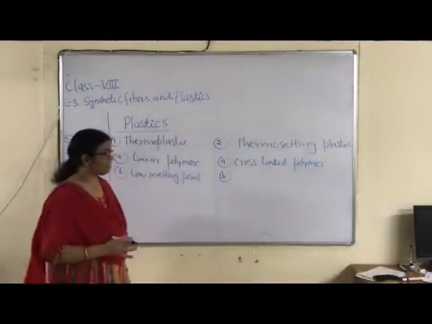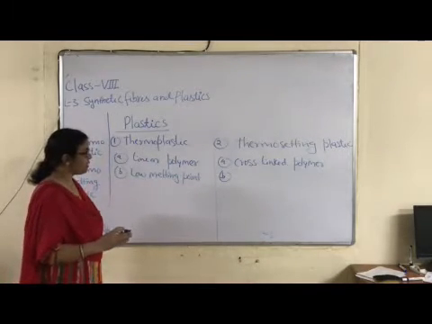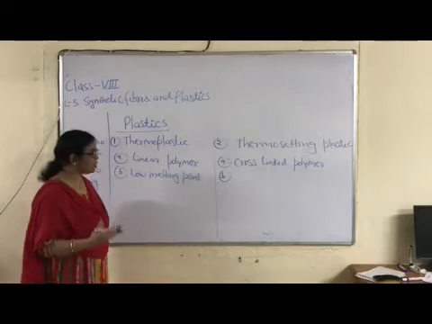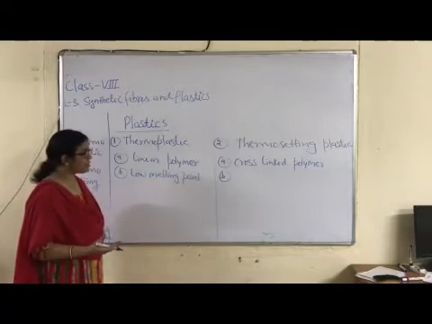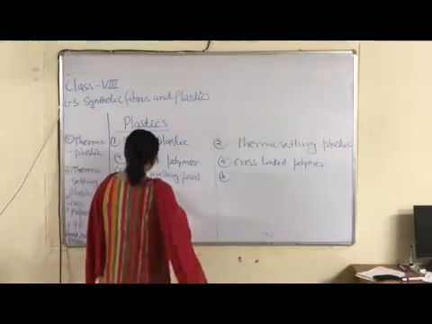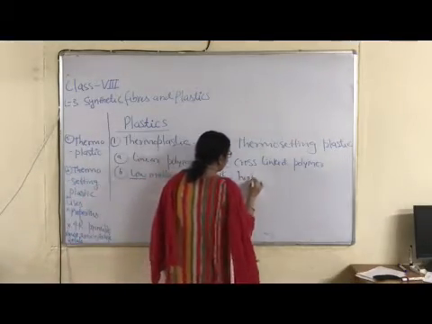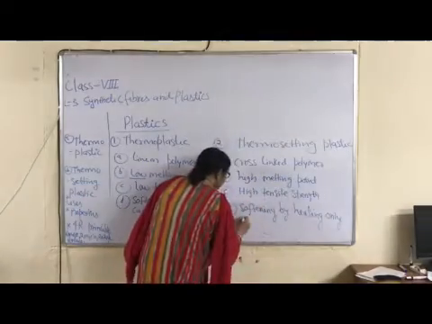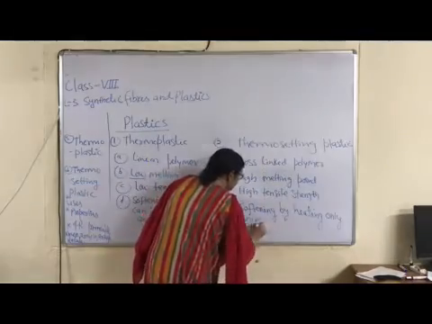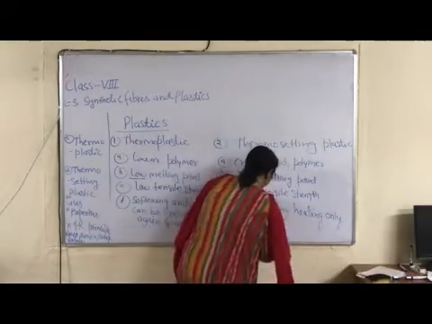Presence of cross-linking or side branches increases its molecular mass, and increasing molecular mass of plastic increases its melting point. So just opposite of low is high. High, right? So this is unique feature of thermoplastic and thermosetting plastic.